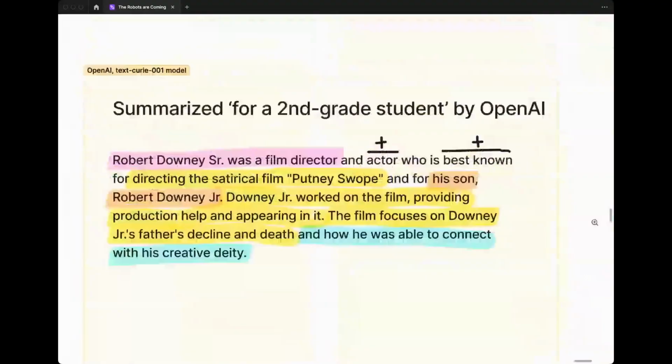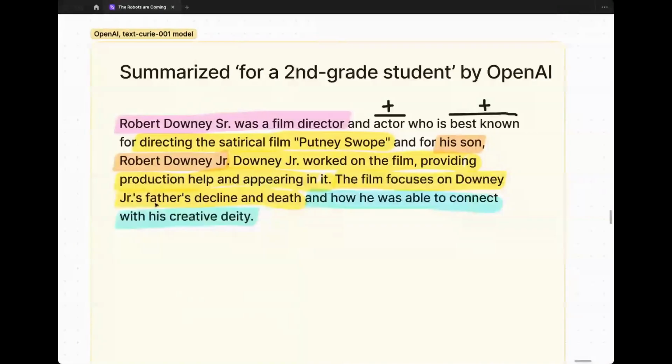If you look at OpenAI's, it's talking about the film focusing on Downey Jr.'s father's decline and death and how he was able to connect with, oddly phrased, a creative deity. This, though, is getting more, I think, at the type of intent that the author had in expressing what the film is about.